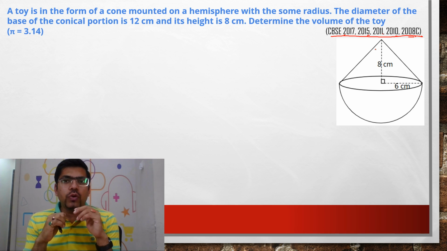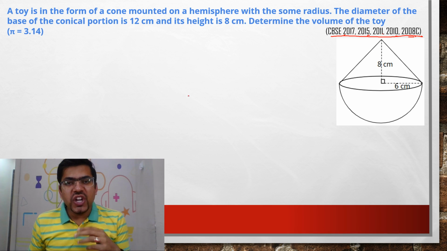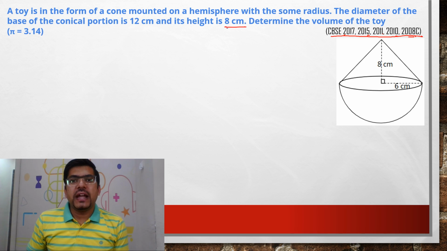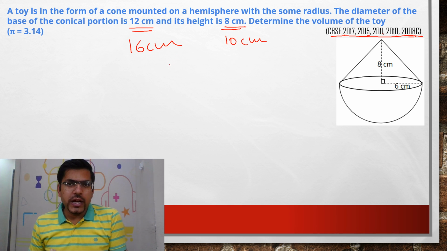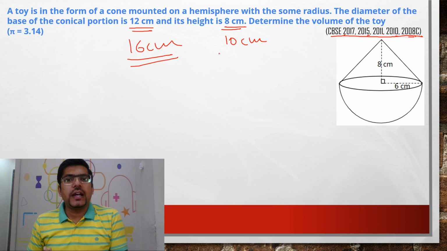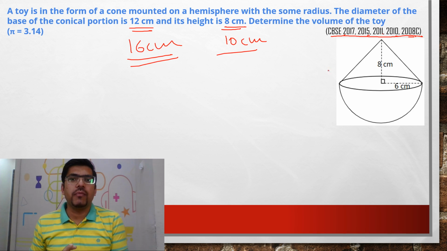And every time, you know what the board does? It will change only the values. Say for example, 8 centimeter can be changed to 10 centimeter, 12 centimeter can be changed to 16 centimeter. So does it change the whole question? I don't think so, because it has changed only the values here. You have the whole same formula. Everything is the same concept.